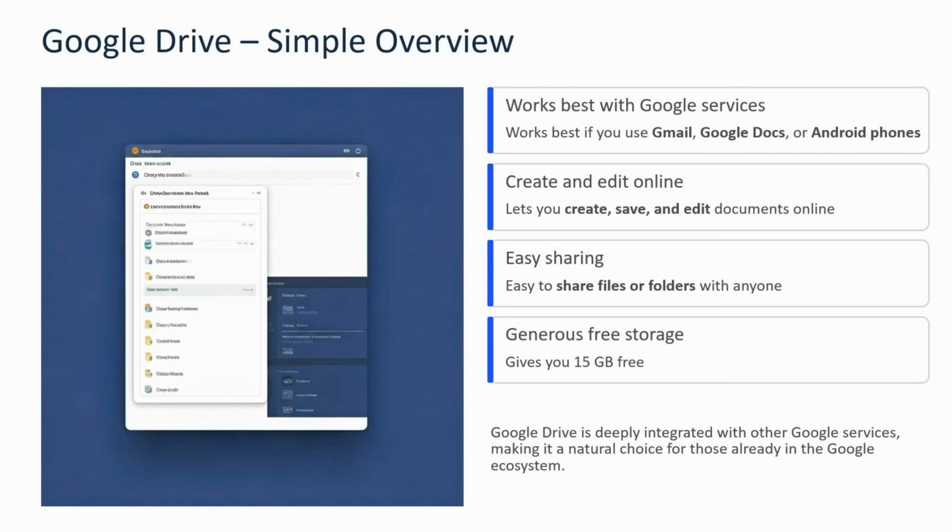Now we will see the overview of Google Drive. Google Drive works best if you use Gmail, Google Docs, or Android phones. You can create documents, save documents, and edit documents online. You can easily share files or folders with anyone. Google Drive gives you 15 GB free.